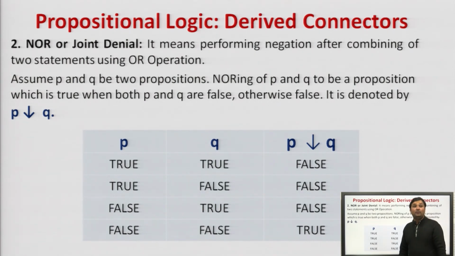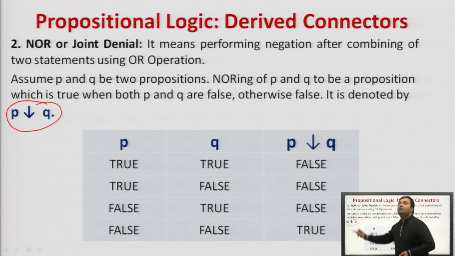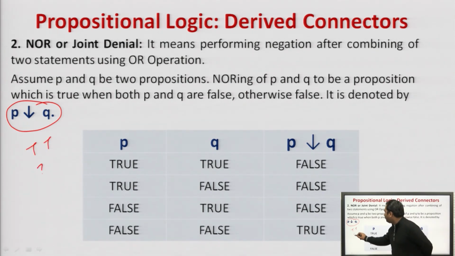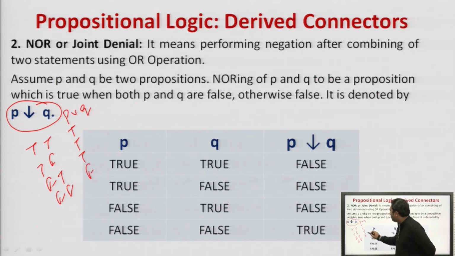Next is NOR. NOR will be similar to what we did with NAND. Now, what is NOR? This is denoted by P, symbolized by this. Now, what happens? True true, true false, false true, false false. Then P or Q is what? True, true, true and false.